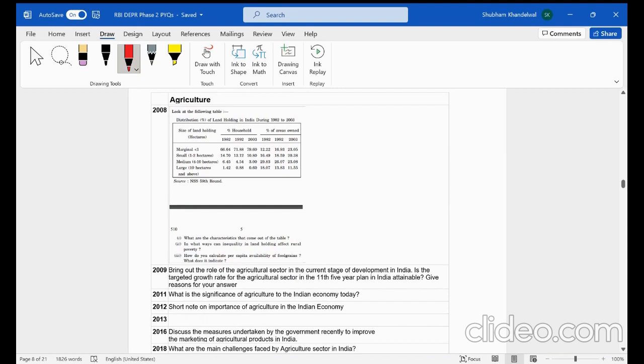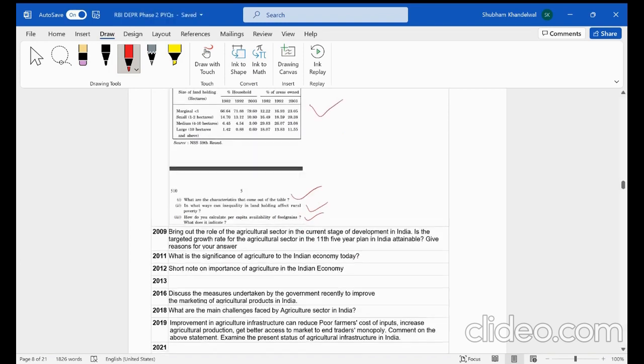Now if you look at 2008, they had given this data table, and here you were given the size of land holdings, and then the percentage of households and the percentage of area sold. And then you were asked what do you observe from this table, and in what ways inequality in land holding affects rural poverty. So basically here you can see that there is an increase in the inequality in land holding, because the marginal land holdings have increased from 66% to 79%, if we look at the period from 1982 to 2003. So I think a very basic question, not a very difficult one.